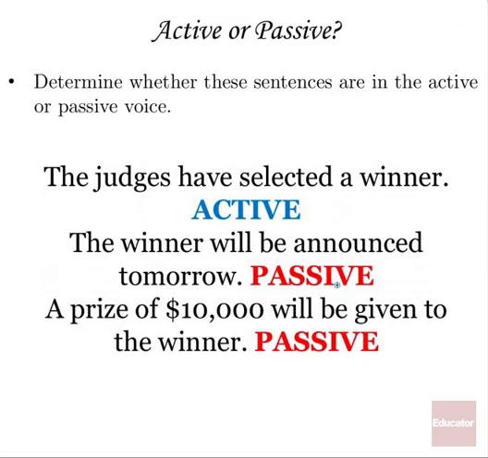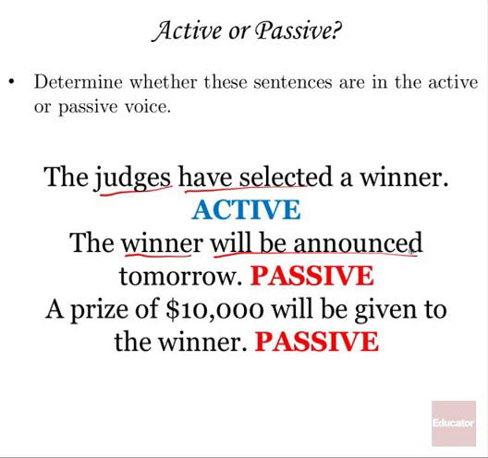All right, the judges have selected a winner. That is active. The action is have selected, and the subject judges is who's done the selection. The second sentence, however, is passive. The winner will be announced tomorrow. The subject is winner, and the verb is will be announced. Well, the winner isn't going to do the announcing. The winner is going to receive the announcement, so it's in the passive voice.